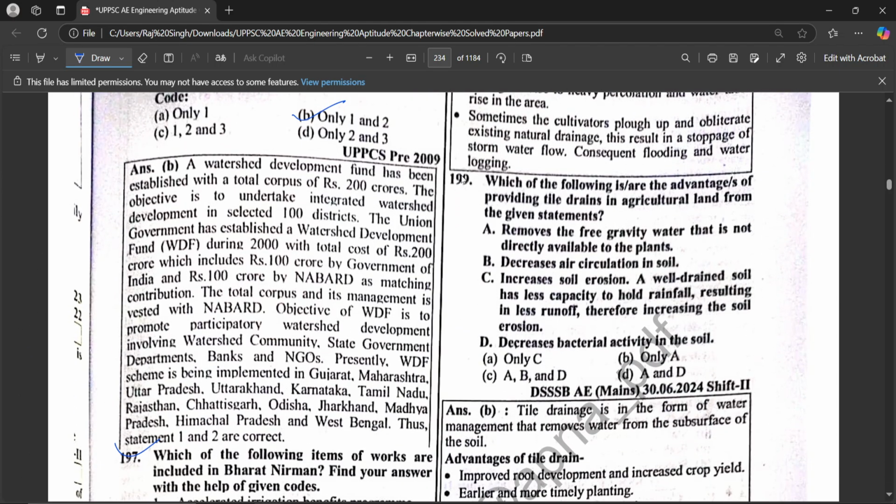Next question. Which of the following is an advantage of providing field drains in agricultural land? From the given statements: A, remove the free gravity water that is not directly available to the plant. B, decreases air circulation in soil, increases soil erosion. C, a well-drained soil has less capacity to hold rainfall, resulting in less rain runoff, therefore increases soil erosion. D, decreases bacterial activity in the soil. Hence, only option A is the correct one.